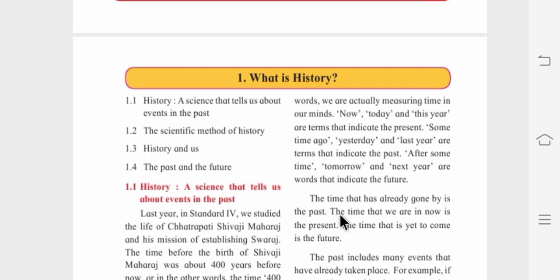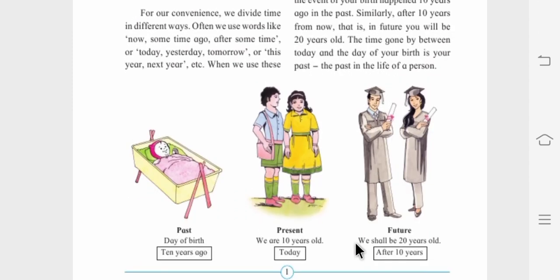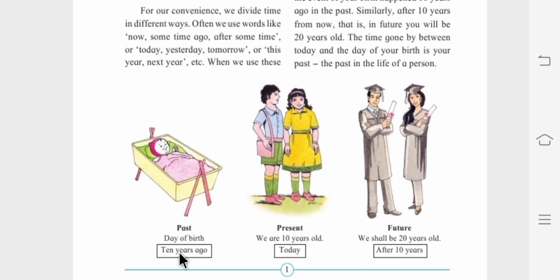The time that has already gone by is the past. The time that we are in now is the present. The time that is yet to come is the future. My dear students, you can see here the picture. Past, present and future. These are the 3 tenses. You have also learned it in grammar. Tenses: past tense, present tense and future tense.